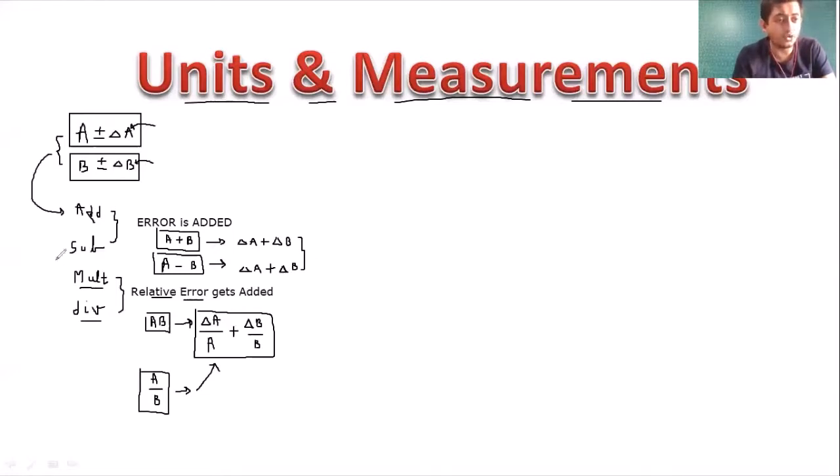So remember, these are the two groups. If we have two quantities and we are adding them or subtracting them, then error is always added. And if we have two quantities and we are multiplying or dividing them, then relative error gets added. If we add or subtract two quantities, then error gets added. And if we multiply or divide two quantities, then relative error gets added. Right? So now let's start with the MCQs.